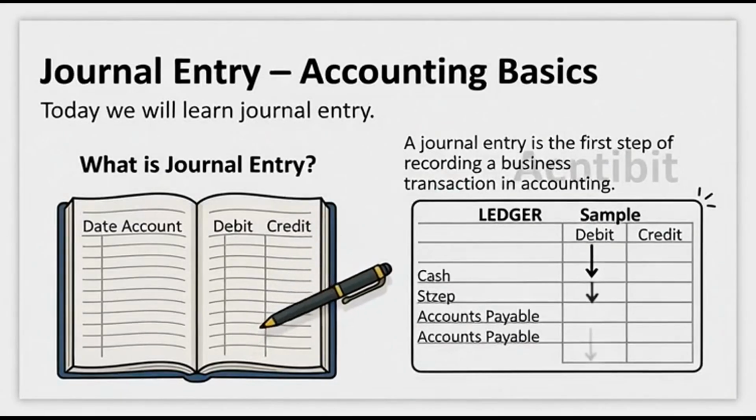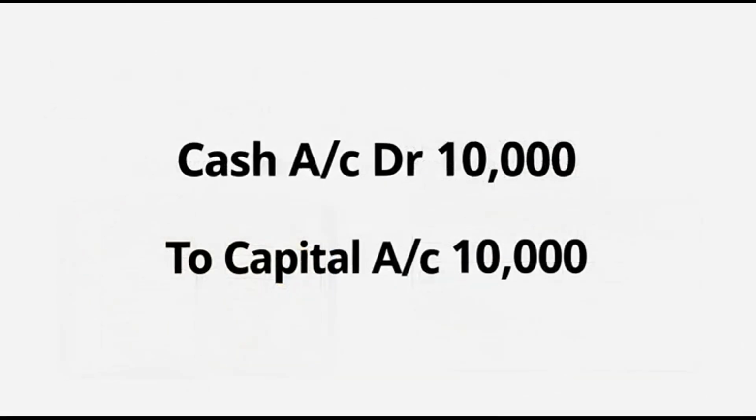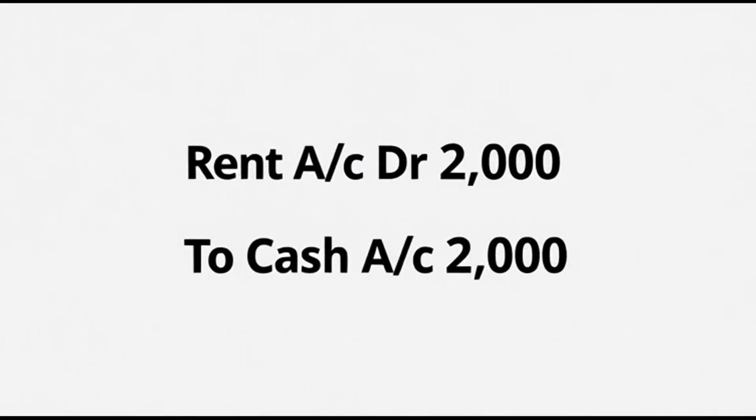A journal entry is the first step in accounting. We record the transaction by debiting and crediting the appropriate accounts. Every journal entry has one debit and one credit of equal amount. Expenses are debited and cash or bank is credited.